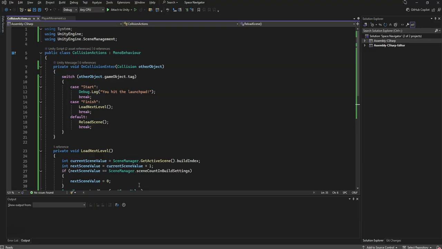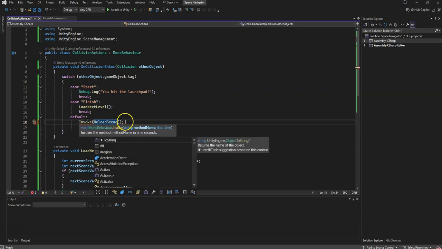Well, if we look at our code, currently we have this option to reload a scene. The way the reload scene is currently working is that it happens right away. We play the game, we hit the trigger, boom, it reloads. But we don't necessarily want that to happen right away. We want to maybe give a pause for the player to realize, oh no, I've crashed, before we start right back over. And so we can use invoke to make that happen.